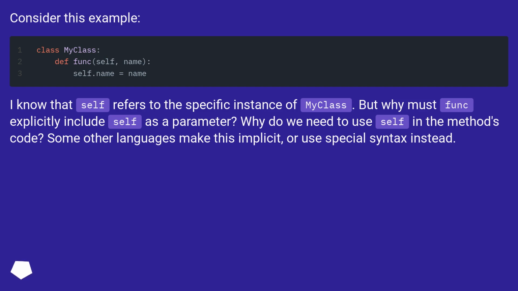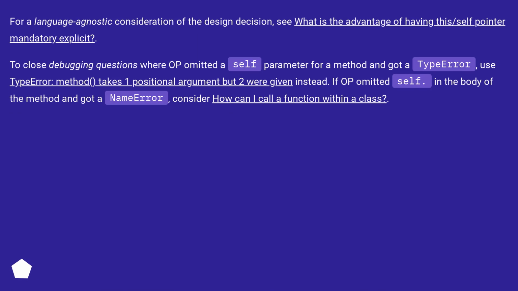Some other languages make this implicit, or use special syntax instead. For a language-agnostic consideration of the design decision, see: what is the advantage of having this self pointer mandatory explicit? To close debugging questions where the OP omitted a self parameter for a method and got a type error, use: TypeError: method takes one positional argument but two were given. If the OP omitted self. in the body of the method and got a name error, consider: how can I call a function within a class?